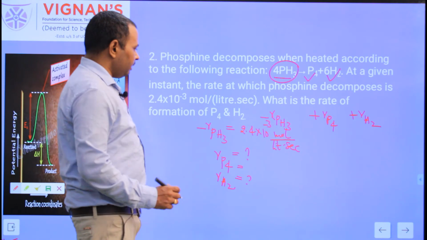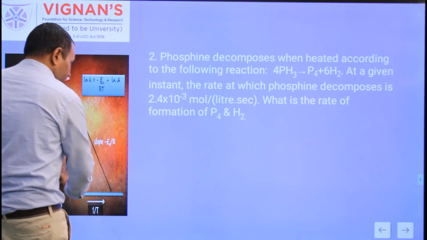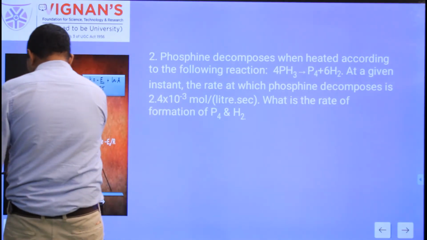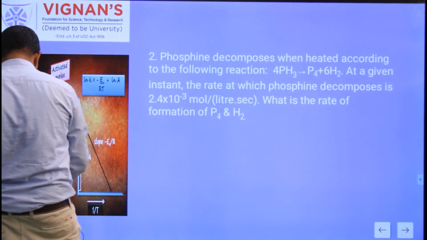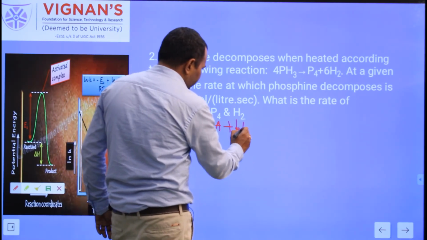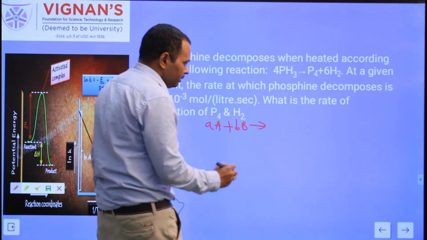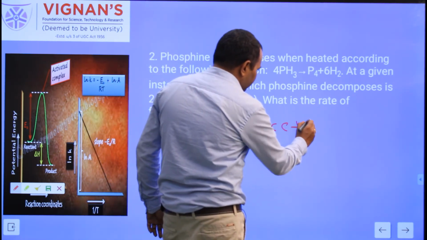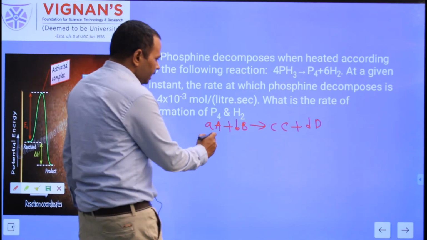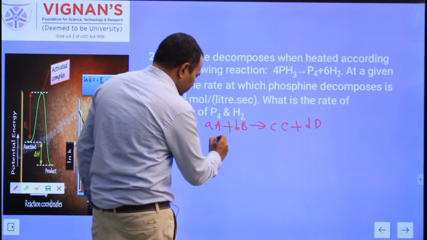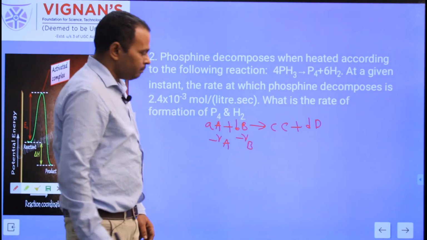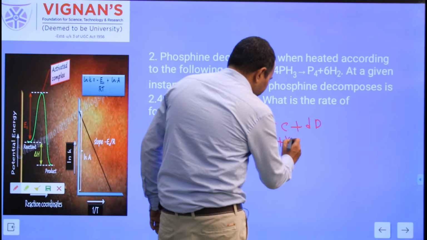Earlier I gave one relation. Suppose you consider a reaction where a moles of A react with b moles of B, producing c moles of C and d moles of D. For A and B, the reactants, rate is negative, minus R_A and minus R_B, and for the products rate is positive, plus R_C and plus R_D.